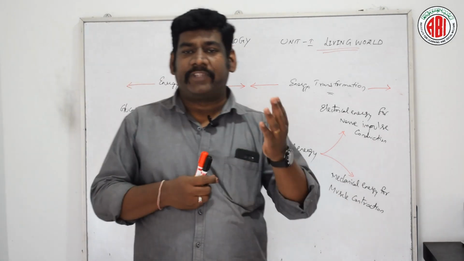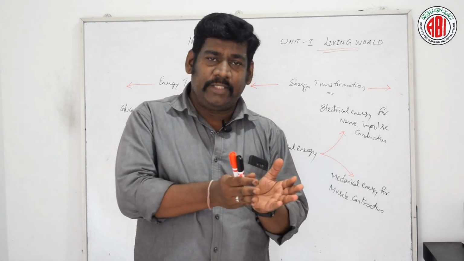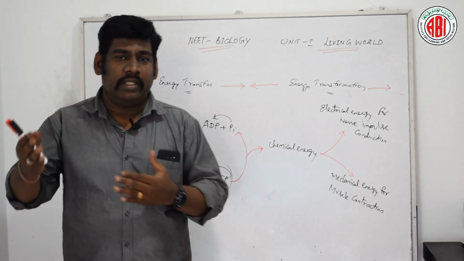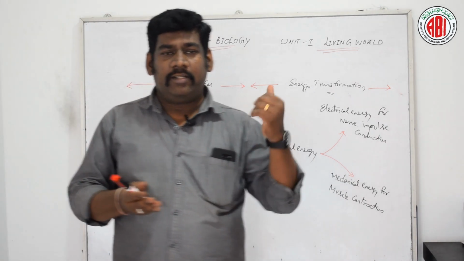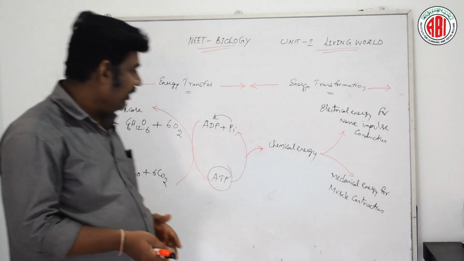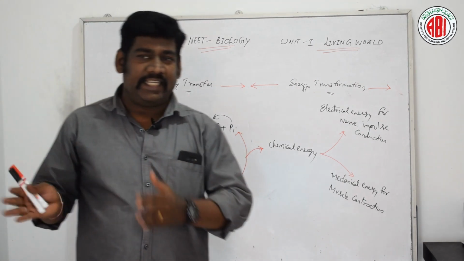And next, the ear. In the human ear, the sound energy is converting into electrical impulses, and these electrical impulses are carried to the brain and spinal cord. So here the sound energy is converting into electrical energy. So these are all a few forms of energy transformation with certain examples.